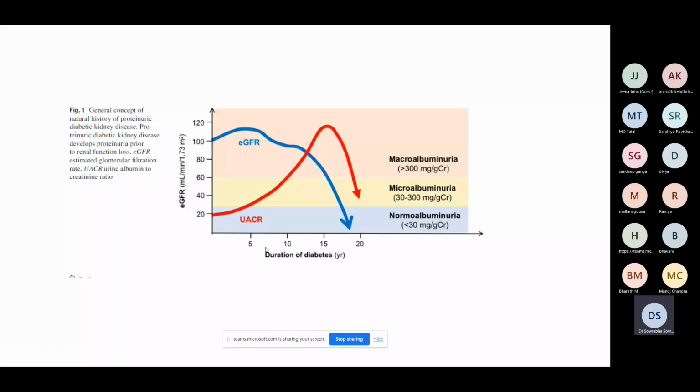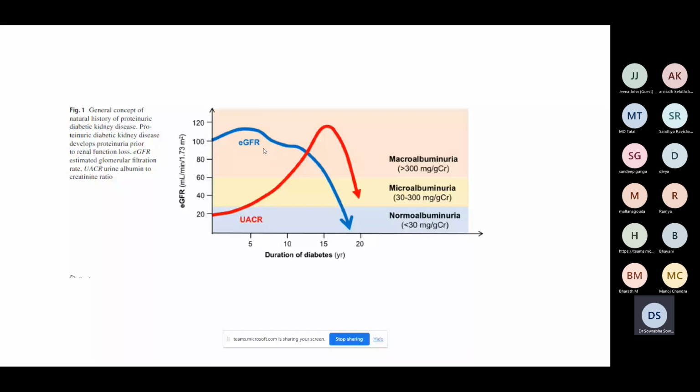Whereas in type 2 diabetes, because it is more insidious and the patient might not have noticed, usually it so happens that if you screen them, even at onset of type 2 diabetes, they may have already albuminuria or they may have already a declining GFR, depending upon the insidious nature or the degree of glycemic control what it was. Type 1 is more dramatic. There the timeline is much more fixed. After 5 years, the albumin excretion starts going up, and eventually once it progresses, the GFR starts coming down. So this is the typical curve.